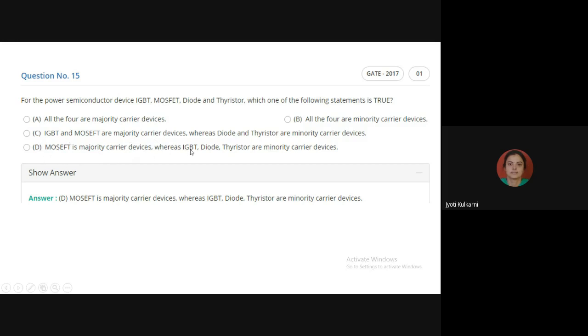Whereas IGBT, diode, and thyristor are very temperature sensitive. We have to handle their temperature rise very carefully because they have minority carrier current and leakage current, which increases their temperature. I hope everybody is clear with that.